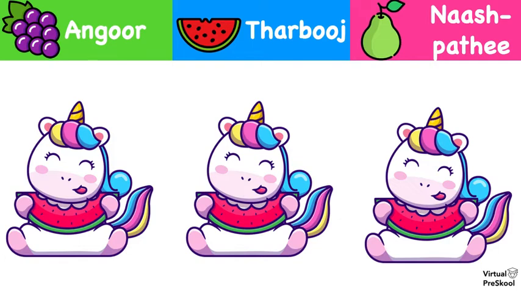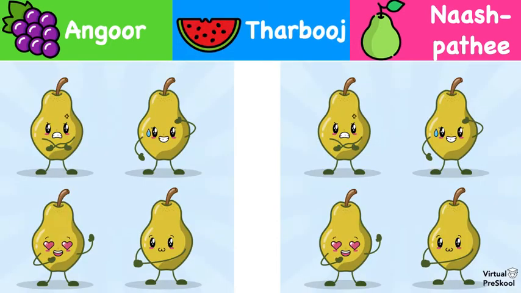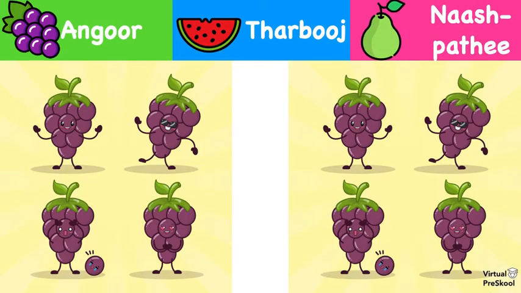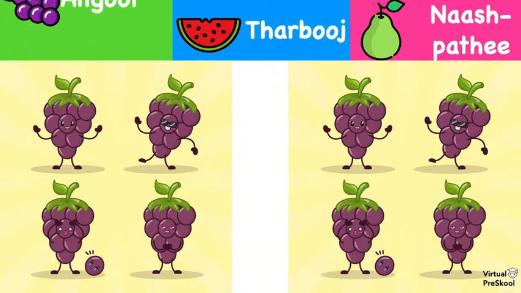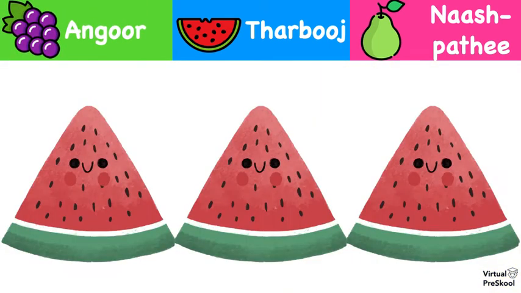Now let's practice. What is the unicorn eating? Angur, tarbooj, or nashpati? The unicorn is eating tarbooj. What is this? Angur, tarbooj, or nashpati? Nashpati. What is this? Angur, tarbooj, or nashpati? They're grapes, right? So they are angur. And what is this? Angur, tarbooj, or nashpati? Well, it's watermelon, right? And watermelon is tarbooj.